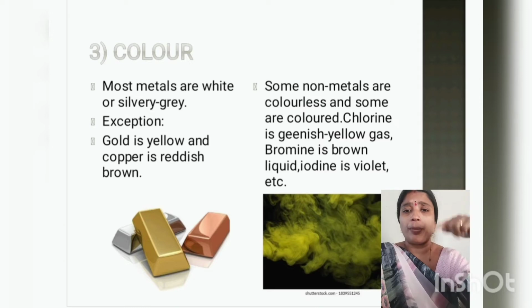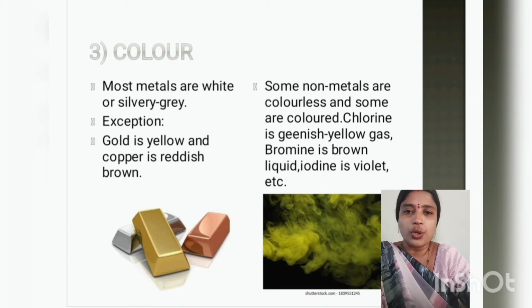And also, if you remember in the previous slides, I had shown you the bromine, which is a red colored liquid. Yes, bromine is a non-metal which is in liquid form, but the color of the bromine is reddish. So this is about the colors of metals and non-metals.